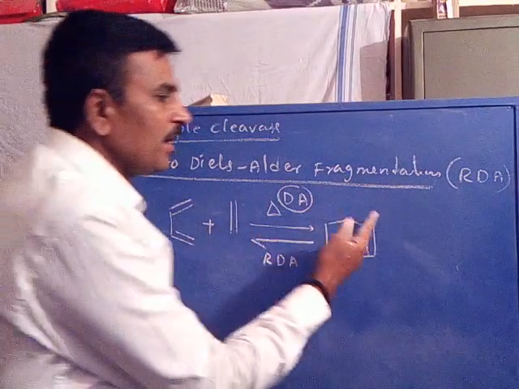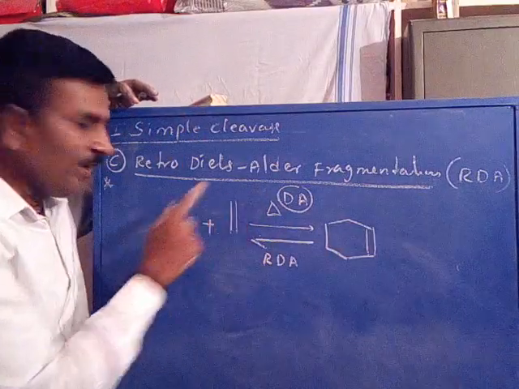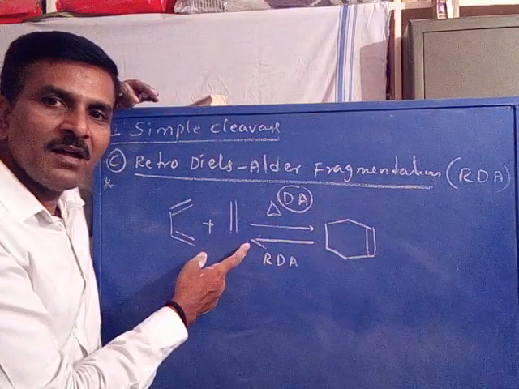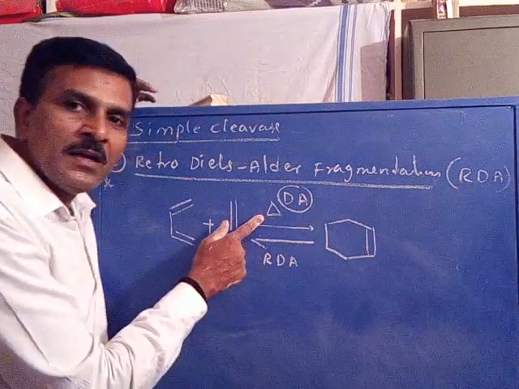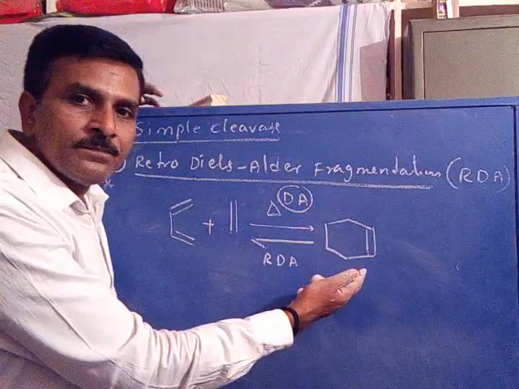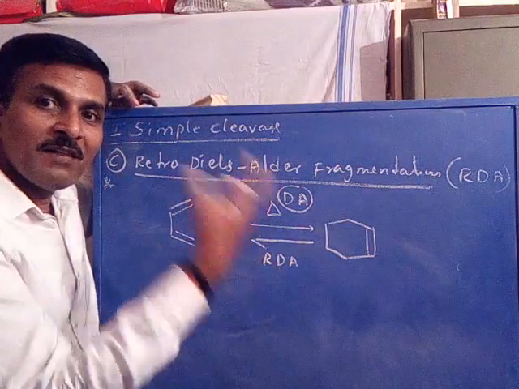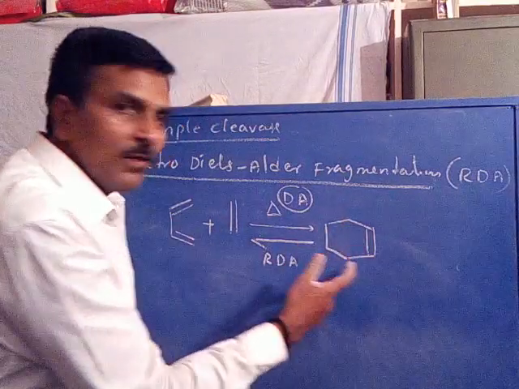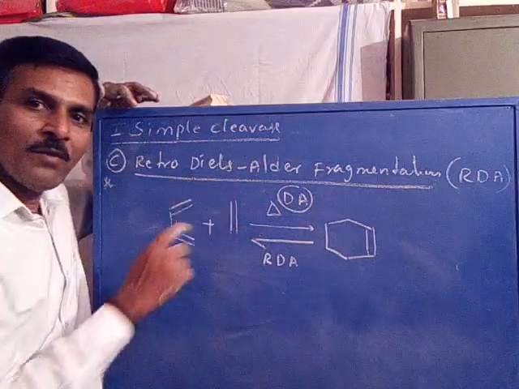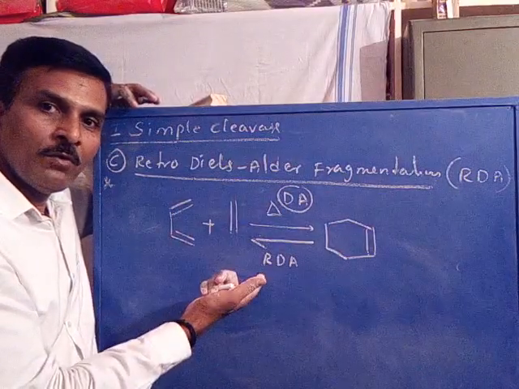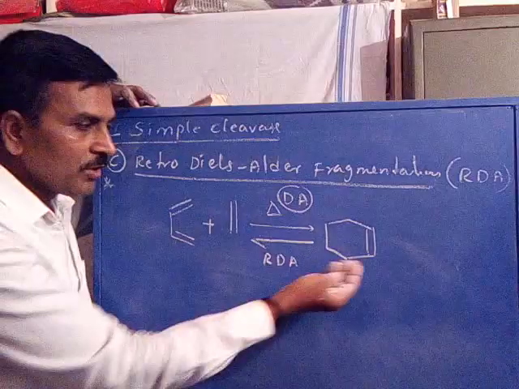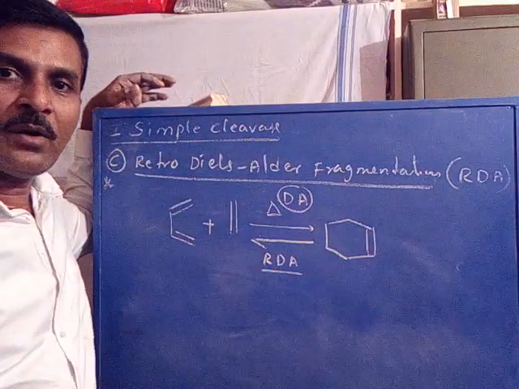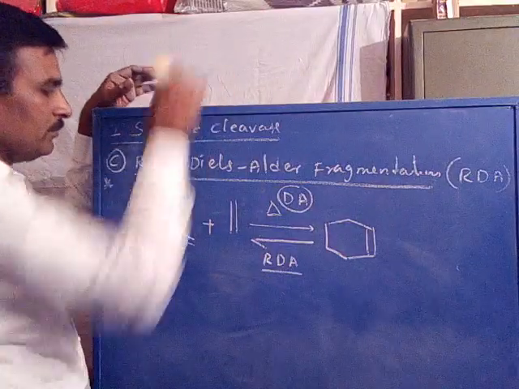So the forward reaction is a Diels-Alder, where the open chain systems are combined to give a cyclic system. Diene and dienophile combine under thermal condition to give a cyclic olefin. Now think of the reversal reactivity of Diels-Alder, where the cyclic olefin is converted into an open chain system, diene and dienophile. So the backward reaction is called the retro-Diels-Alder reaction, retro-Diels-Alder fragmentation.